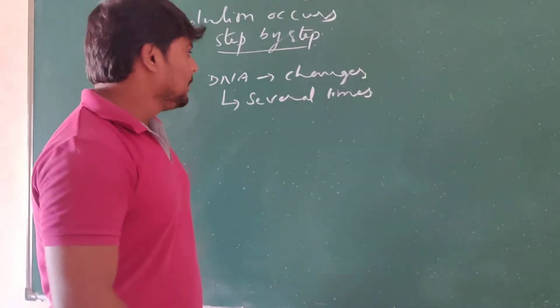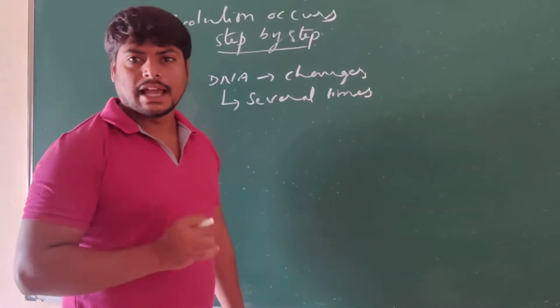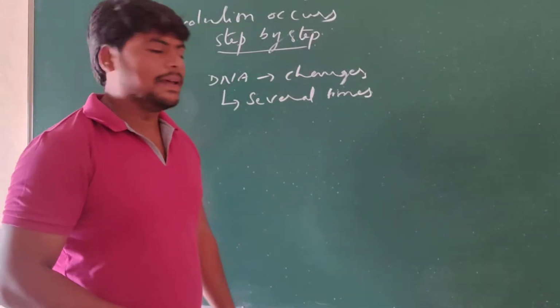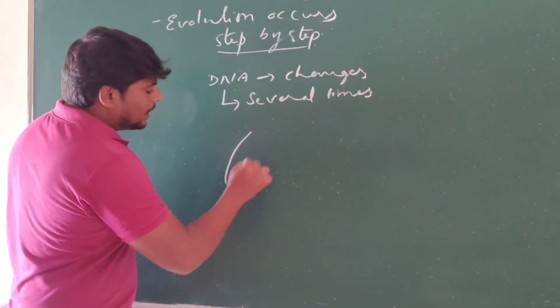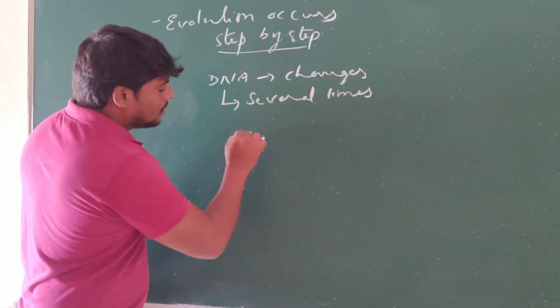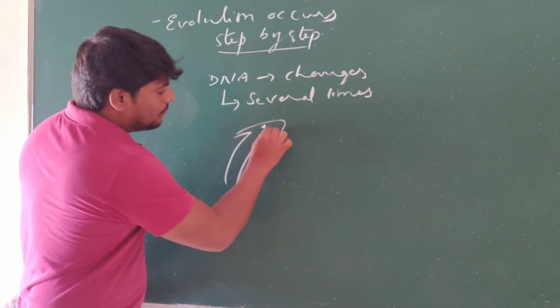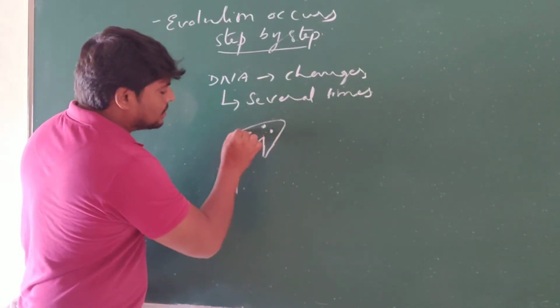Now, observe one best example of how evolution occurs step by step. If you take planaria, it consists of two eye spots.